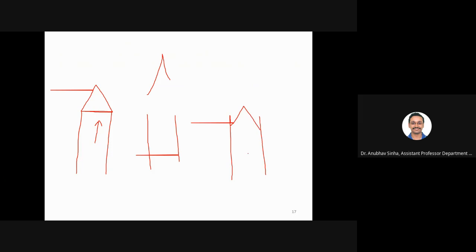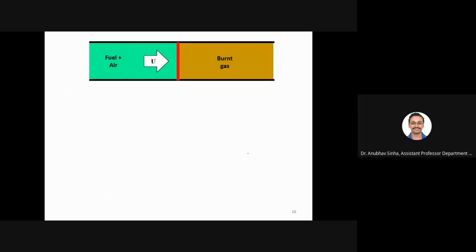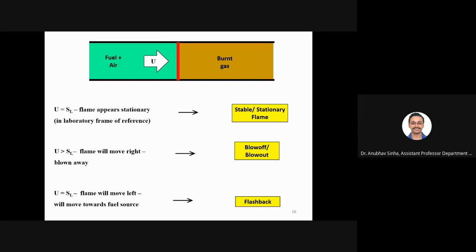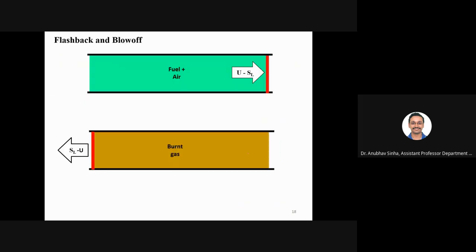Okay, this is called flashback. It is going inside, upstream. Okay, so these definitions are very important. Please take a note. Now let us look at this example. So if the velocity is high, the fuel is pushing the flame out. It is blowing out, and this is blow off, and this is flashback.